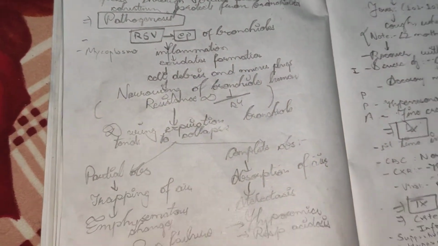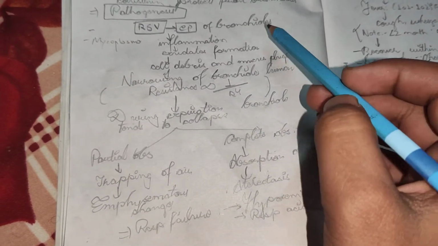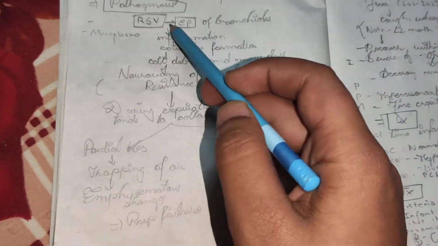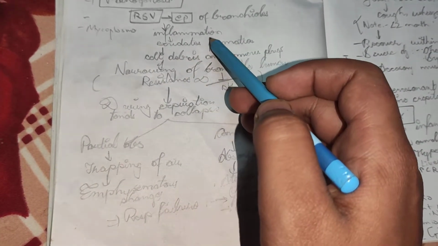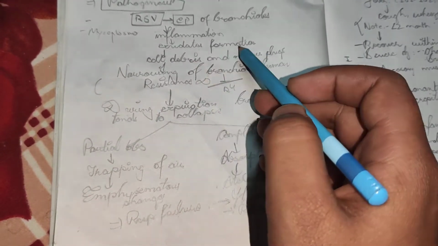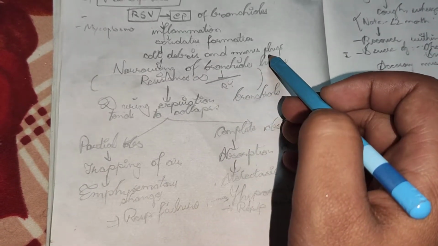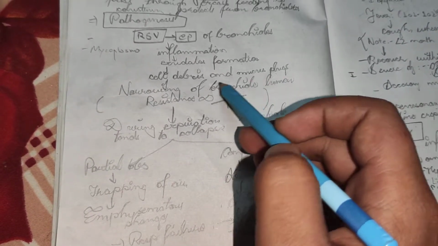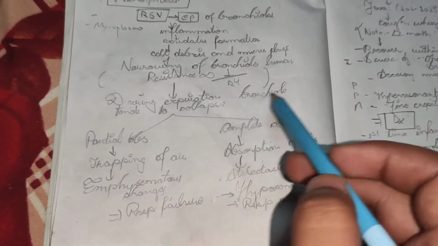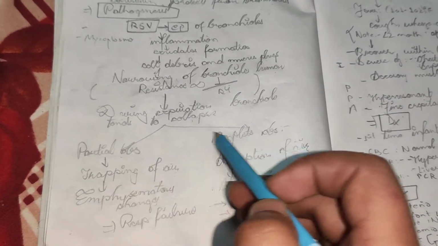Now let us talk about the pathogenesis of bronchiolitis. Respiratory syncytial virus acts on the epithelium of the bronchioles. After that, inflammation occurs and exudate formation occurs. Through the exudate, cell debris and mucus plugs occur. As the mucus plug is in the airway passages, narrowing of the bronchial lumen occurs, and during expiration, the bronchi tend to collapse. Either there is partial obstruction or complete obstruction.